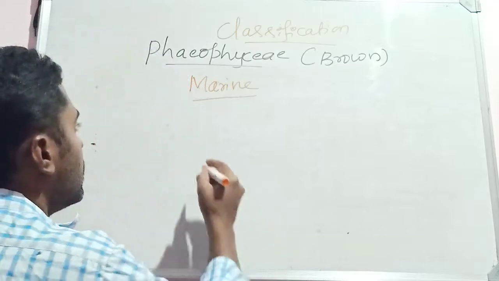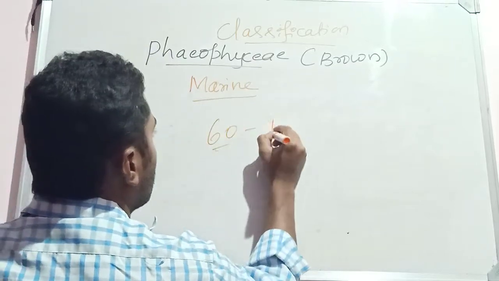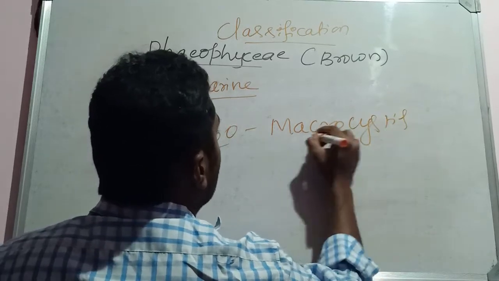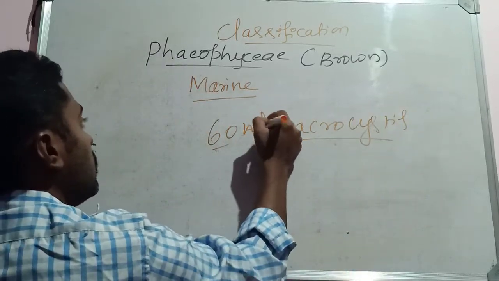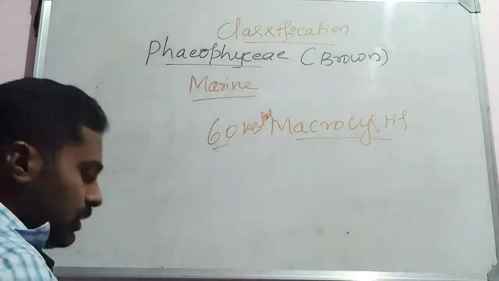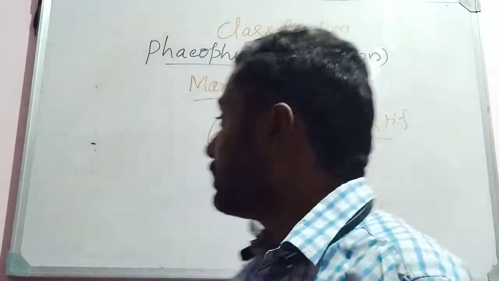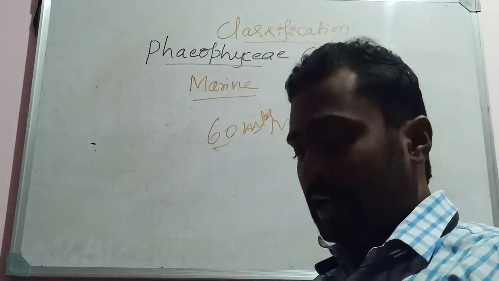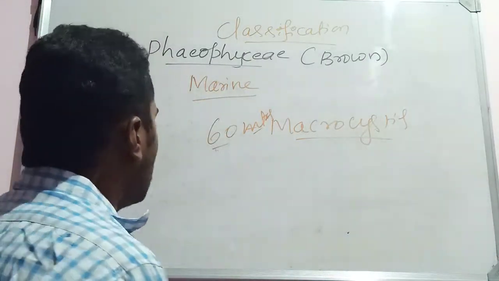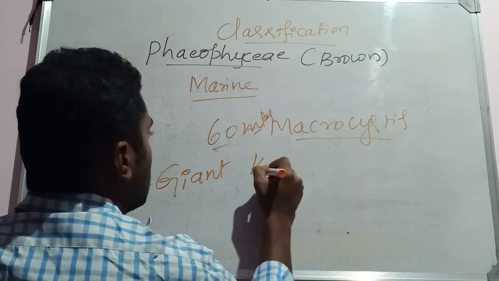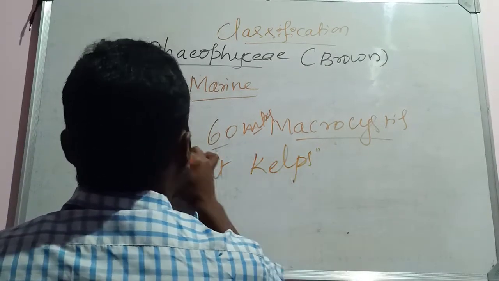For example, the thallus of a brown alga called Macrocystis, as the name itself suggests, measures up to 60 meters. The thallus grows up to 60 meters. So that is Macrocystis, a larger alga, and these members are known as giant kelps because of their larger size.